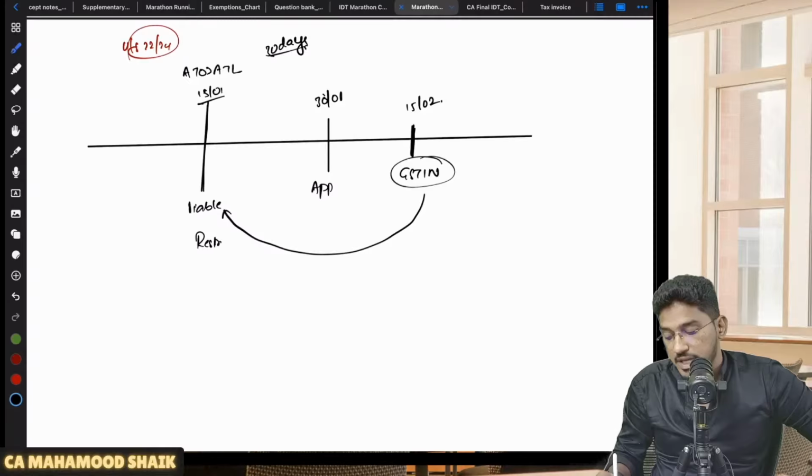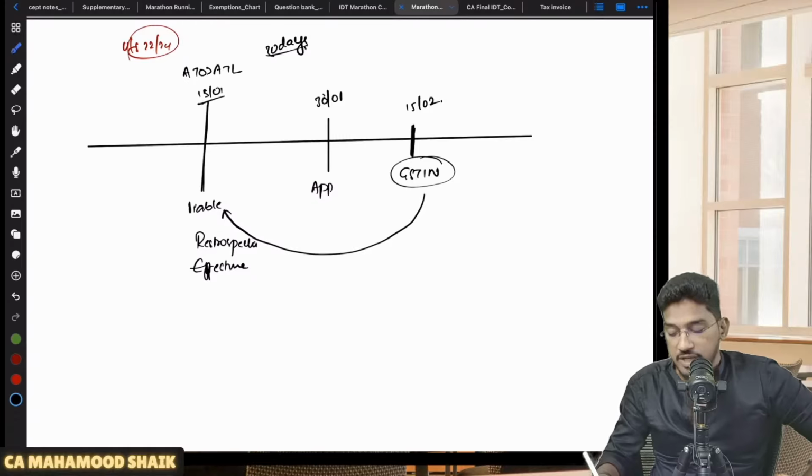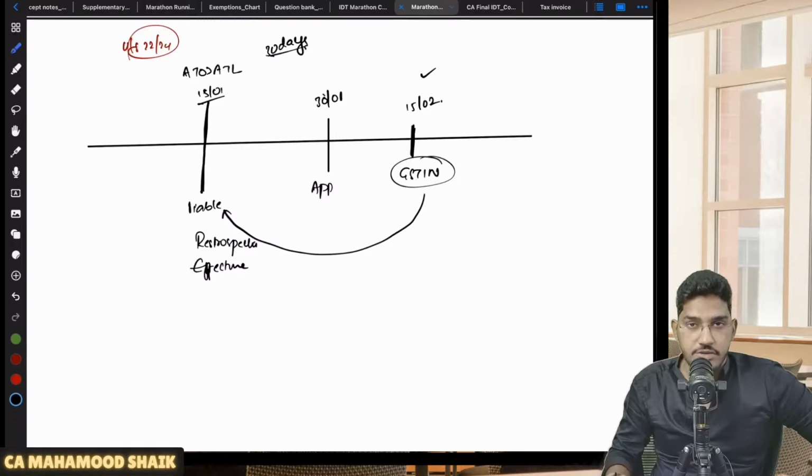Your registration will be effective retrospectively. So from this date itself, the registration will be deemed to have been effective. From whichever date you become liable for registration, from that date itself, it will be effective. Okay, so you got your GSTIN number here, but still that GSTIN will be effective retrospectively.